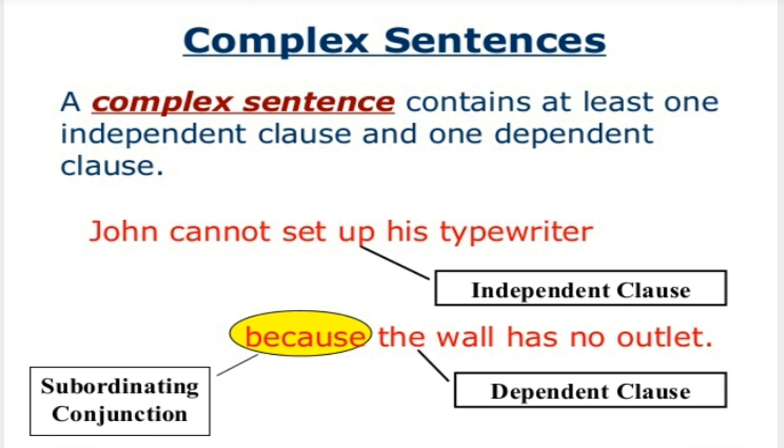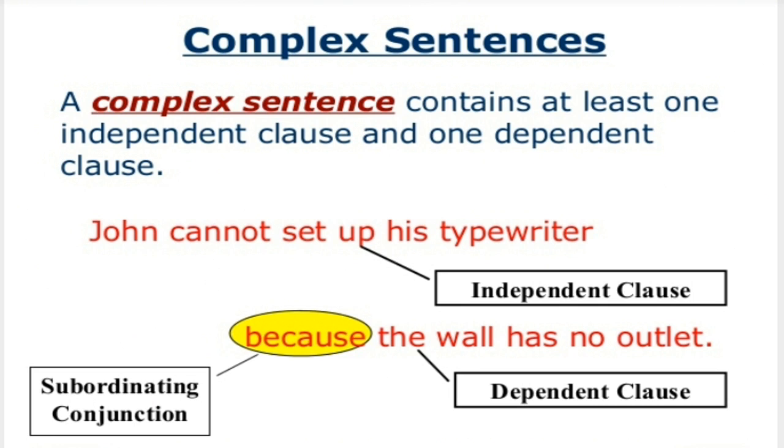Let us now see the last type, the complex sentences. A complex sentence contains at least one independent clause and one dependent clause. You can find the independent and dependent clause difference in my video on clauses. John cannot set up his typewriter because the wall has no outlet. Now, John cannot set up his typewriter is an independent clause. It stands on its own.